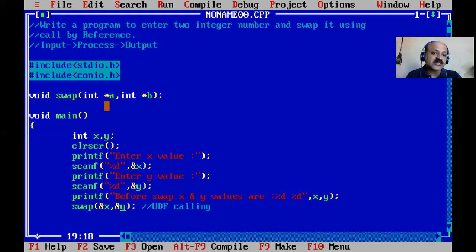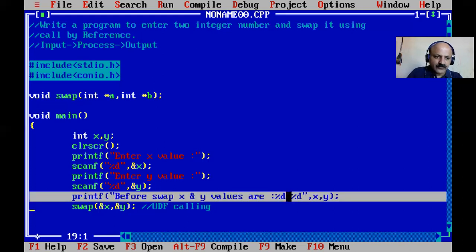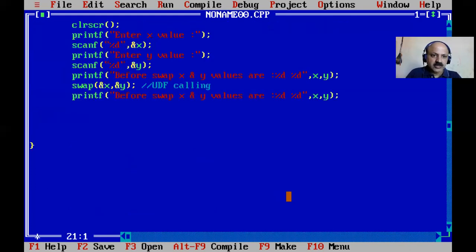So pointer value is an address of another variable. A is a pointer taking the X address, and B is a pointer taking the Y address. The ampersand sign gives the address. So that is called by reference directly, but indirectly it changes that value. That is known as call by reference. Okay, and then I copy this line, and after we can also print the swapped x and y.